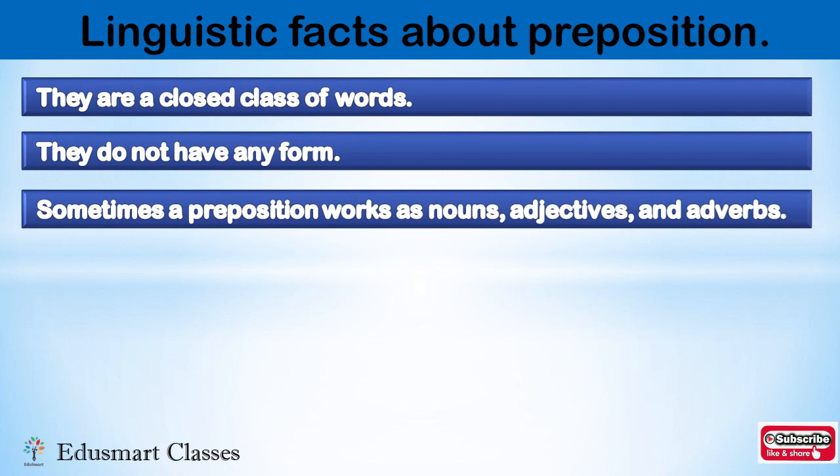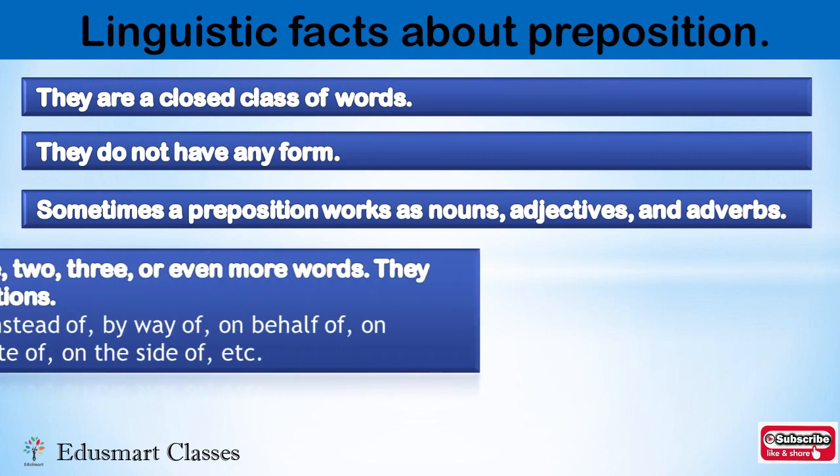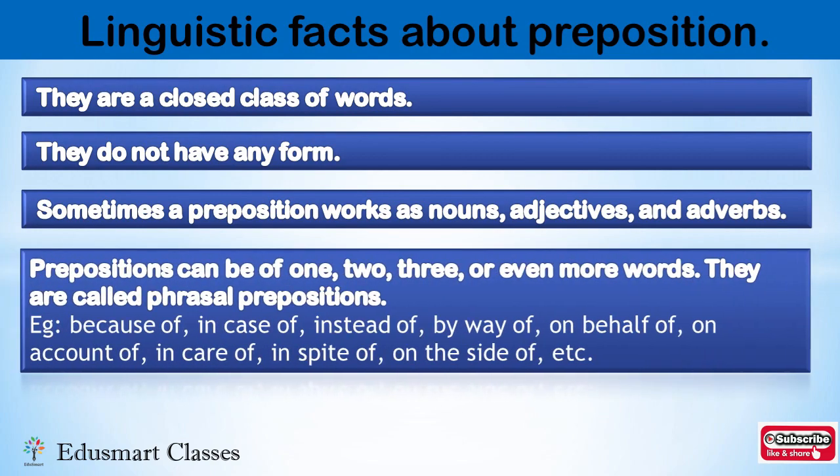Next, sometimes a preposition works as a noun, adjective or adverb. So many prepositions can be used as a noun also, adjective also and adverb also. Next, prepositions can be of one, two, three or even more words. So it is not only one word that is a preposition. Two or three different words combined can form a preposition.